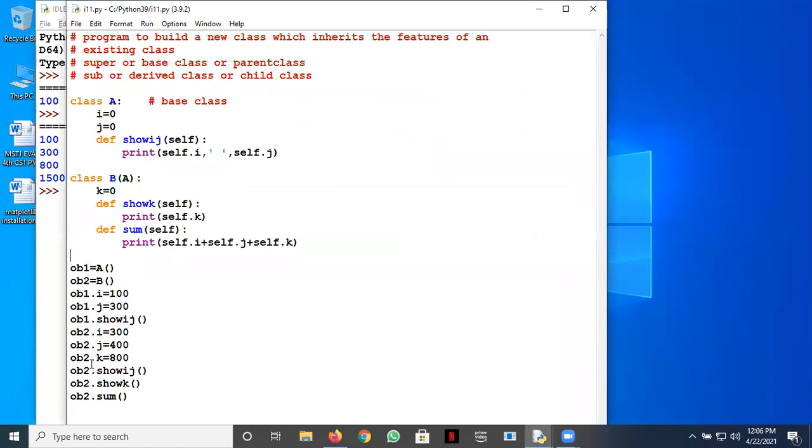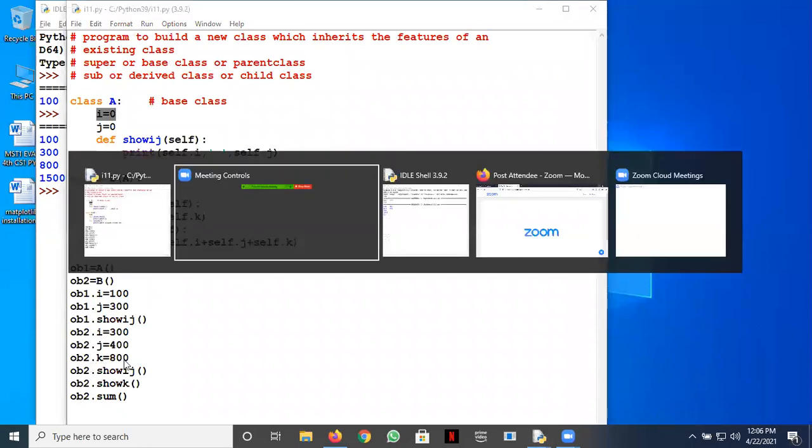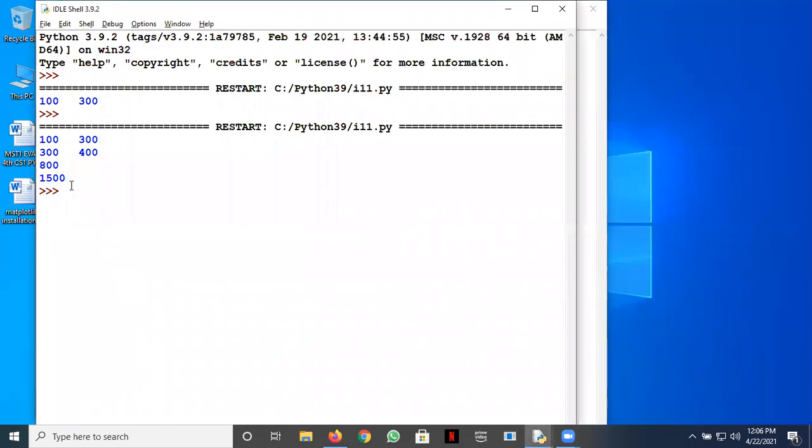So we have done everything with the object of the derived class. The OB2 object is an object of the derived class B. So when you say OB2.i, this variable i is initialized to 300, this to 400, k you have given 800, so the total becomes 1500. That's good enough, 1500, right? So that's why I took this simple example so that the idea is clear how to go about inheritance. All right, Prateek, clear now?